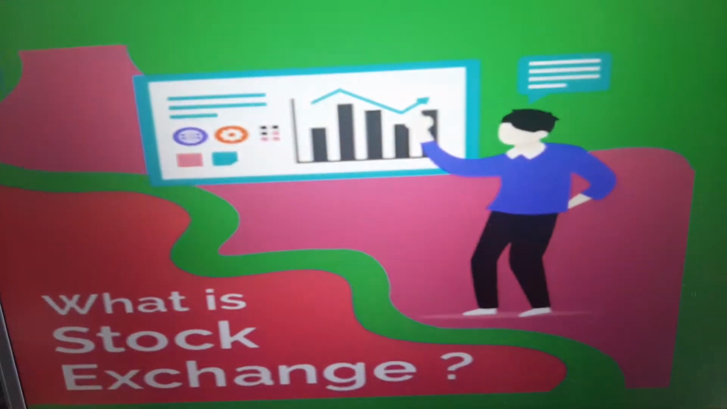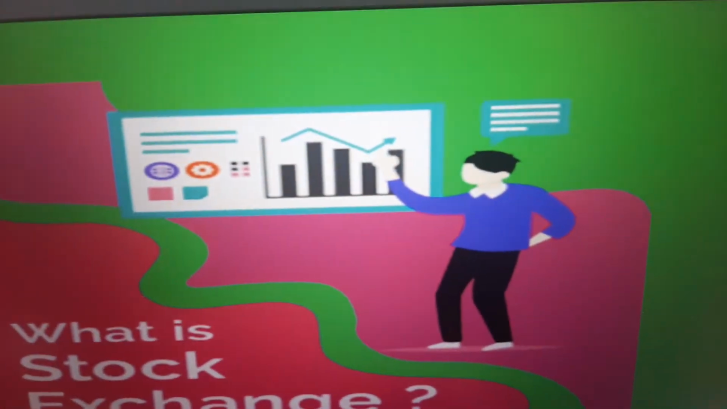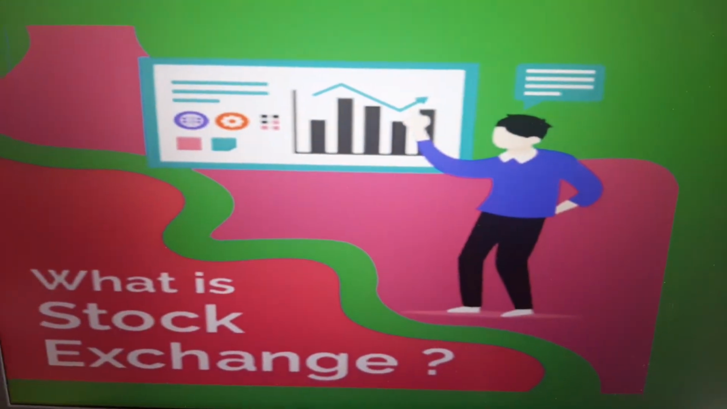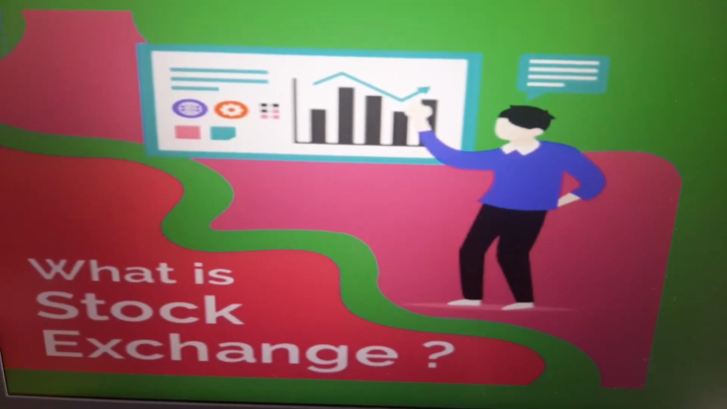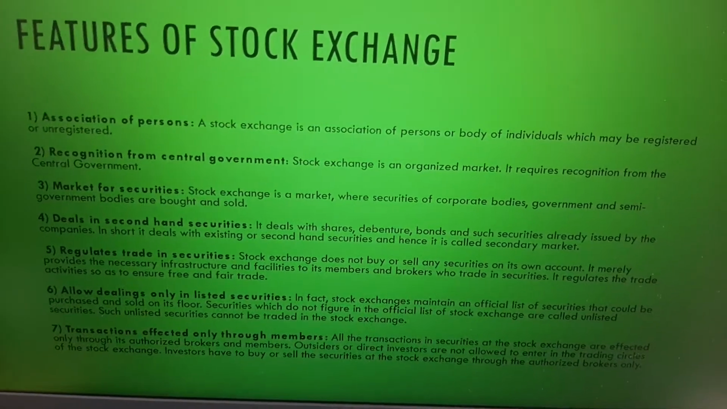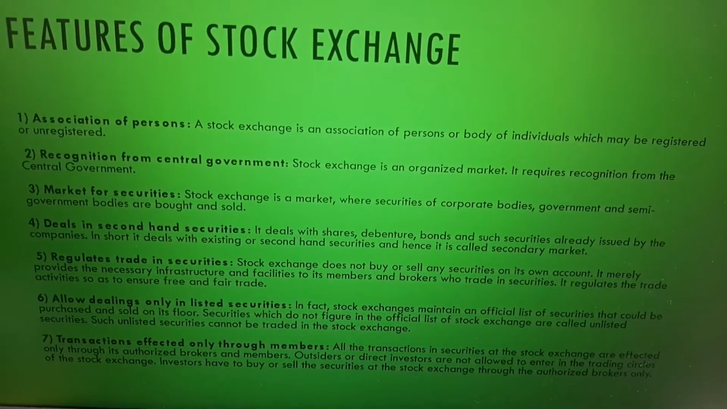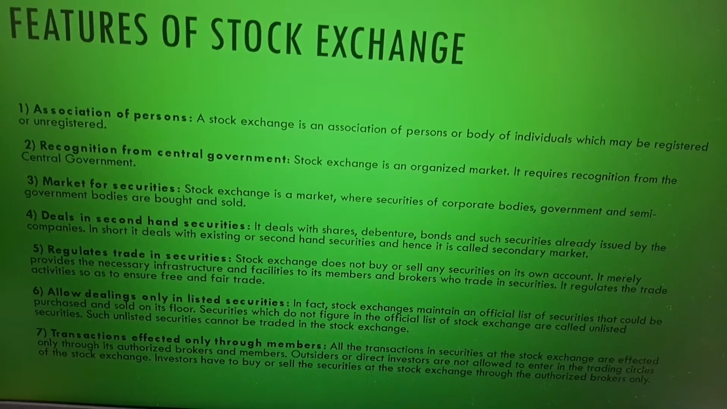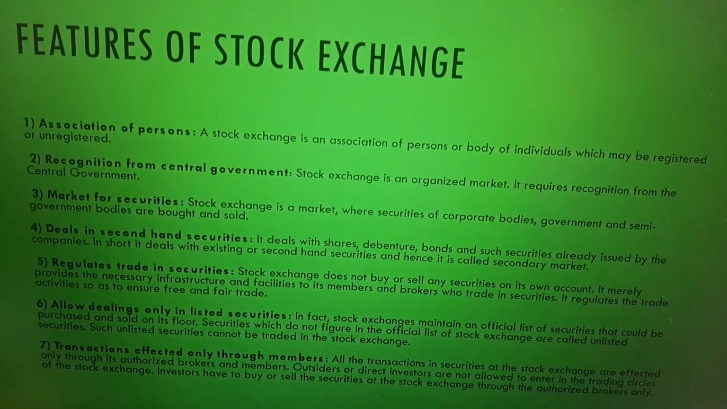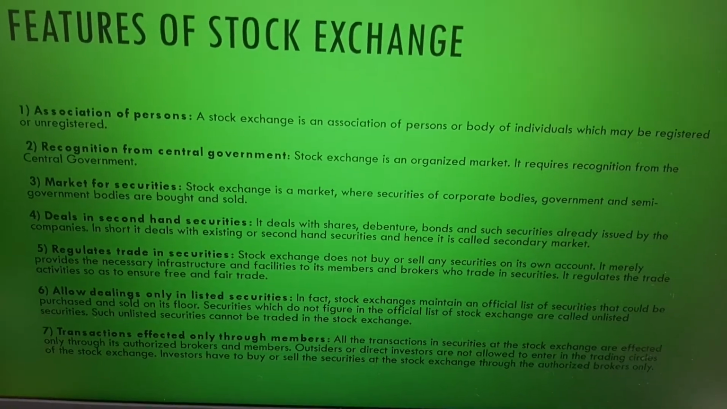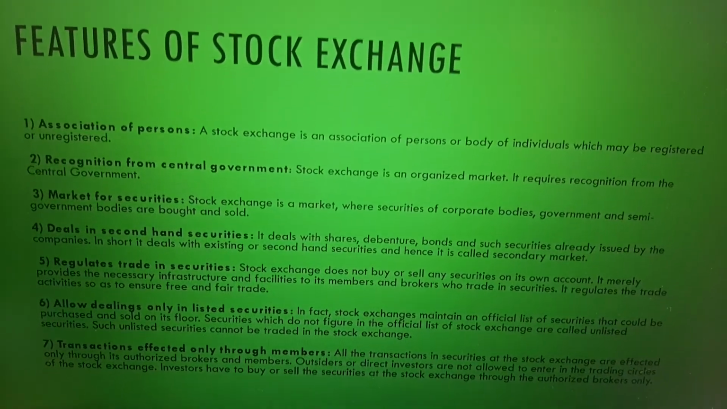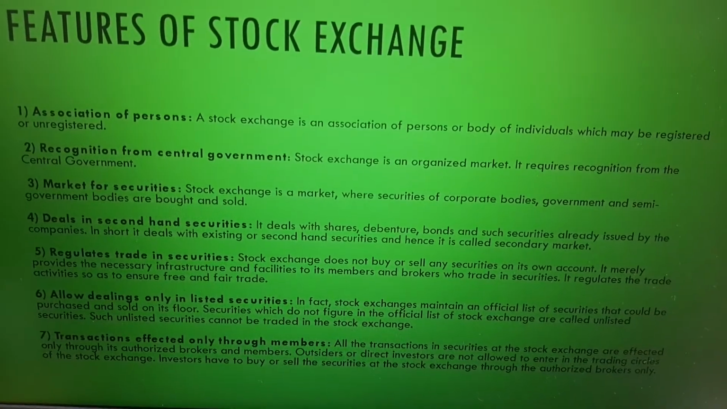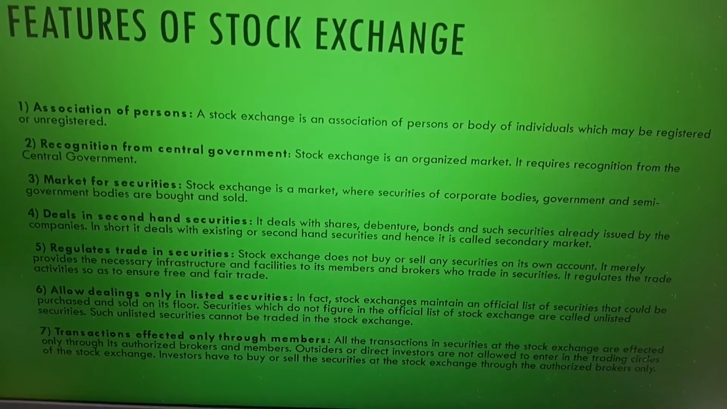Right? Then, what is the stock exchange? What do we do in the stock exchange? We buy and sell and trade and do all kinds of financial transactions in the stock exchange. Now, basically, the stock exchange has certain features. It is an association of persons, or a body of individuals. It may or may not be registered. But actually, it is registered now. But in general, the feature says that it may or may not be registered. It needs recognition as an organized market from the central government.